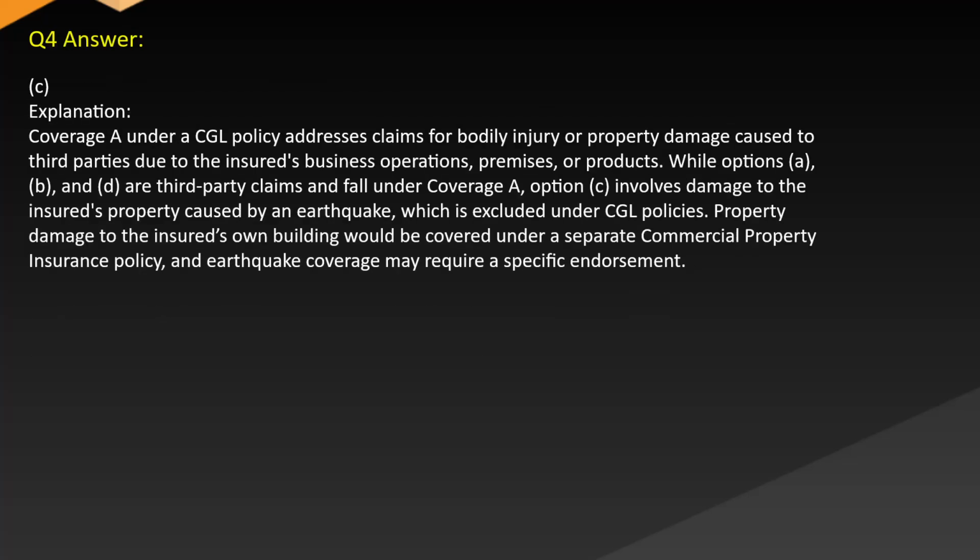Coverage under a CGL policy addresses claims for bodily injury or property damage caused to third parties due to the insured's business operations, premises, or products, while options A, B, and D are third-party claims and fall under Coverage A. Option C involves damage to the insured's property caused by an earthquake, which is excluded under CGL policies. Property damage to the insured's own building would be covered under a separate commercial property insurance policy, and earthquake coverage may require a specific endorsement.